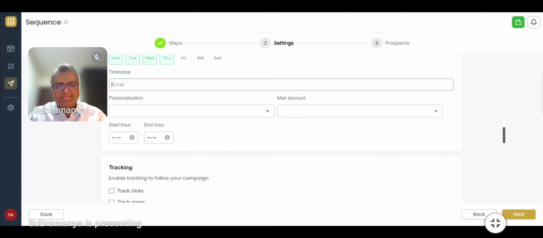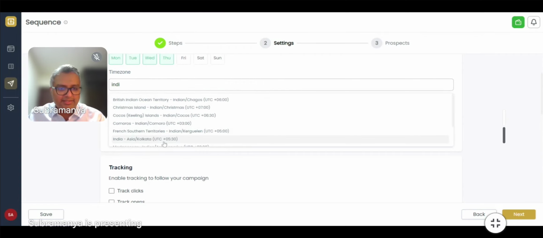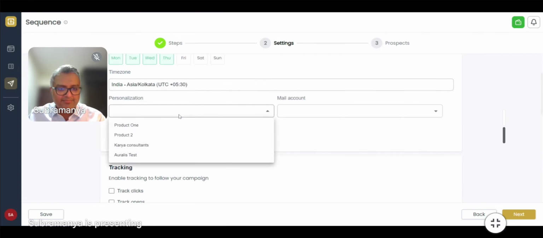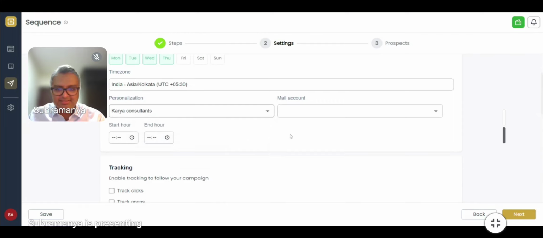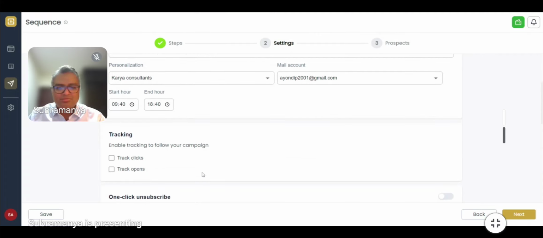I can also choose a timeline here. I'll choose India and I'll say I want to sell Karya consultants. And the emails would go from this particular mail address. I can also mention that I want to send a bunch of emails between 9 in the morning to, let's say, 6 in the evening, because after that, people go home and any emails that you sent would be read the next day.